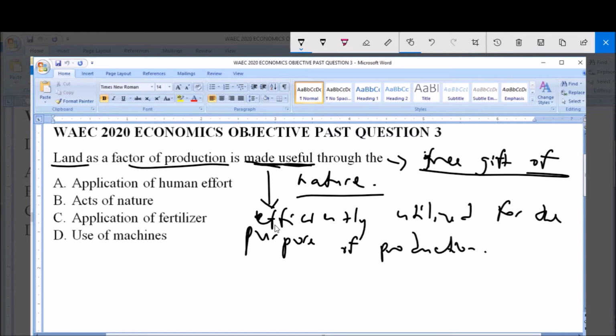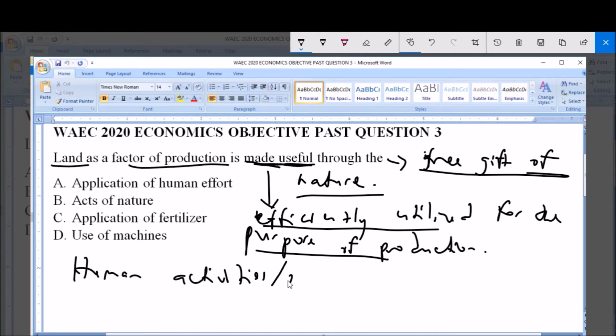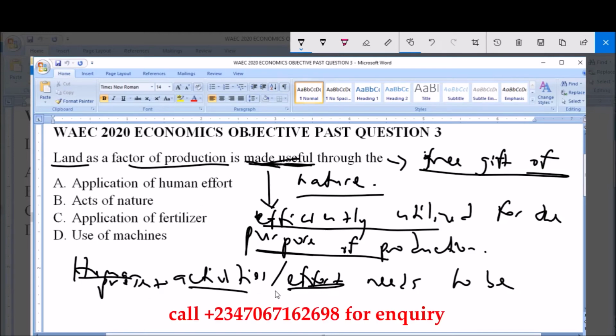Now, in order for land to be efficiently utilized for the purpose of production, human effort or human activities needs to be present. So humans must carry out activities on the land or must put effort into utilizing the land for the purpose of production in order for land to be made useful. So human activities or effort needs to be involved.